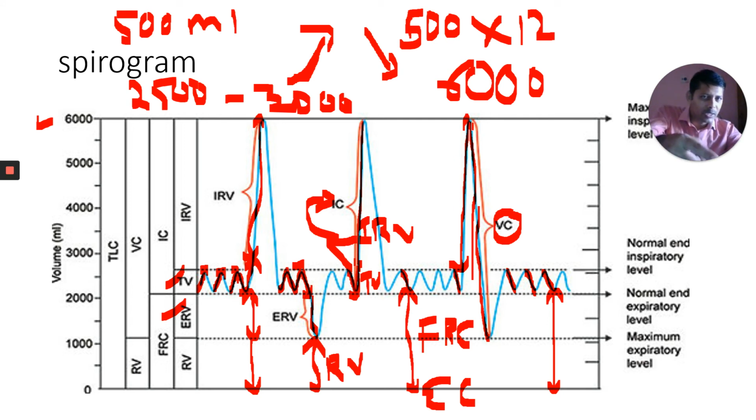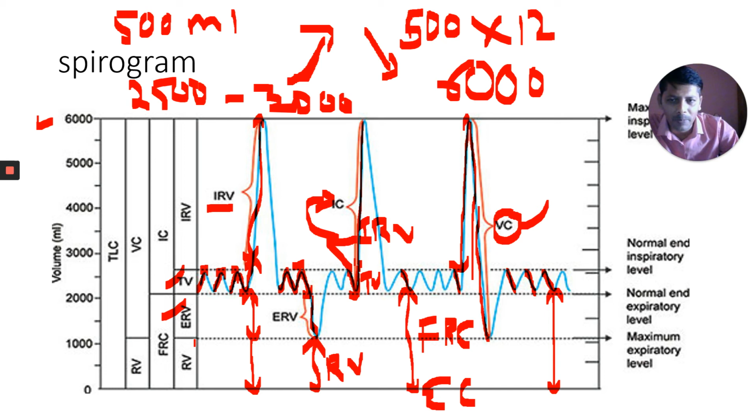After forced inspiration, you can release this entire air. What do we call this one? IRV. You can release this air. What is this one? TV. You can release this air. What is this one? ERV. And this is called vital capacity. To get this capacity, what you are adding here is vital capacity.